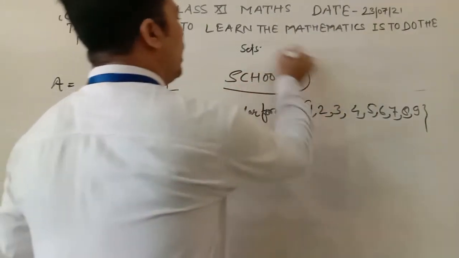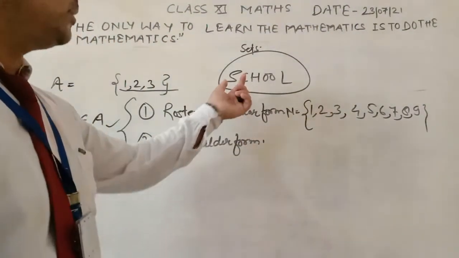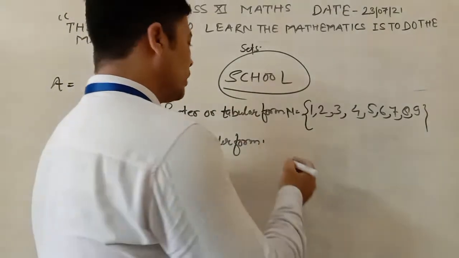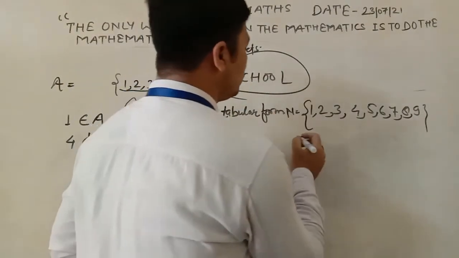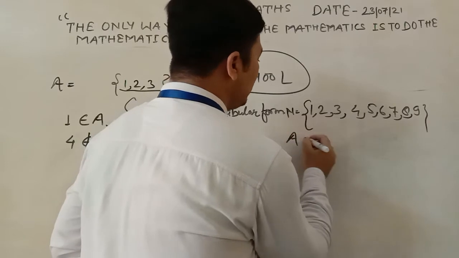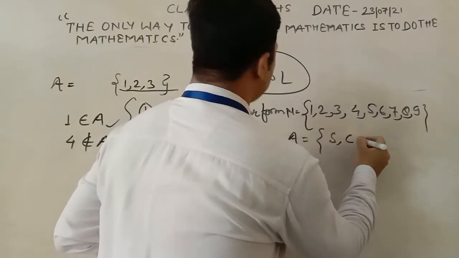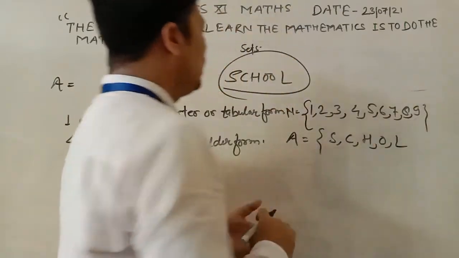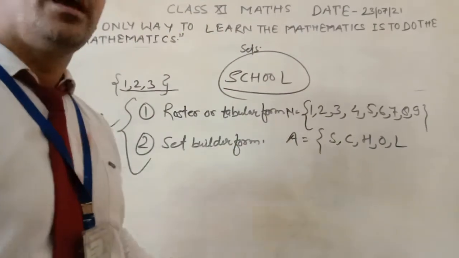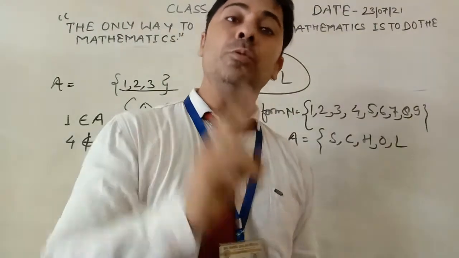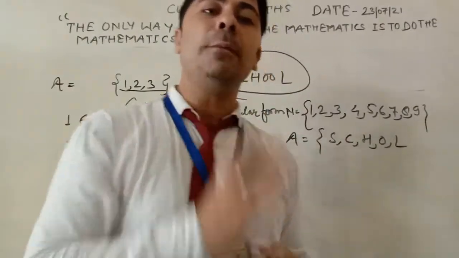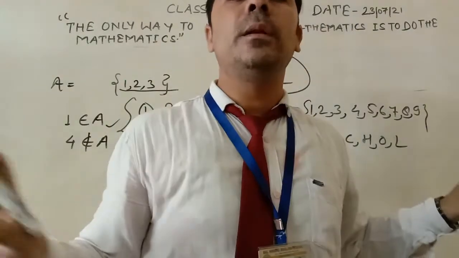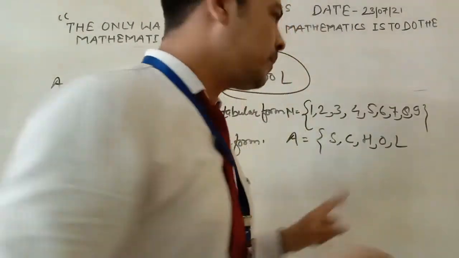If you need to represent the English word "school" in set form, in roster or tabular form, then suppose A is the set: S, C, H, O and L. Here O comes 2 times, but when you write it in set form, you have to write it only 1 time, not repeating any letter 2 times.